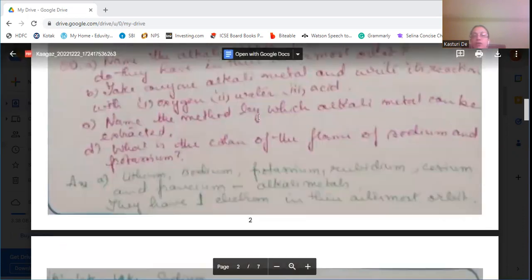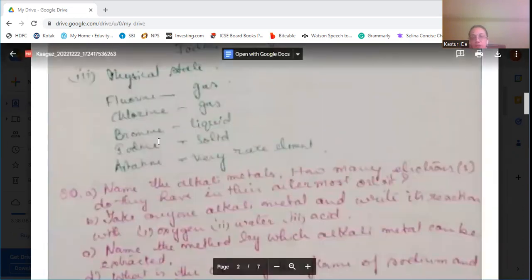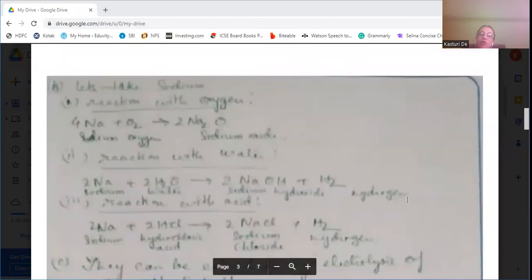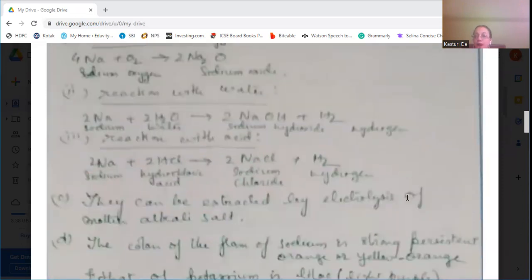Okay. Now let us take sodium. The question says to take any one alkali metal and write its reaction with oxygen, water, and acid. So we take sodium here. With oxygen, sodium forms sodium oxide: 4Na plus O2 gives 2Na2O. With water, it forms sodium hydroxide and hydrogen. It's a strong alkali. With acid, sodium forms sodium chloride and hydrogen is liberated.